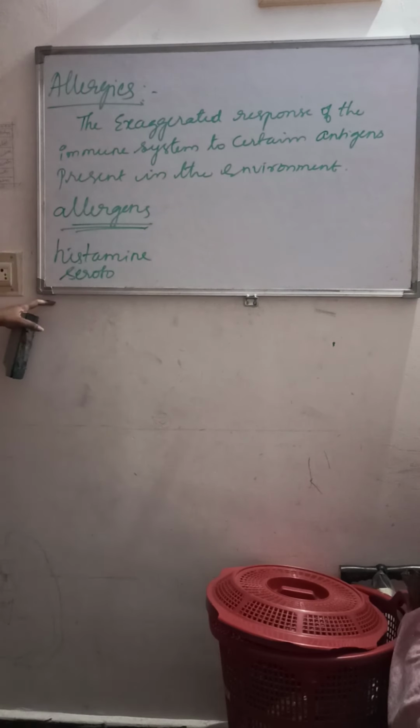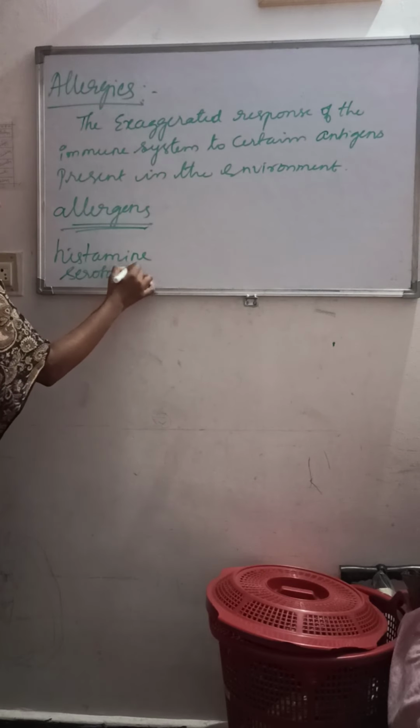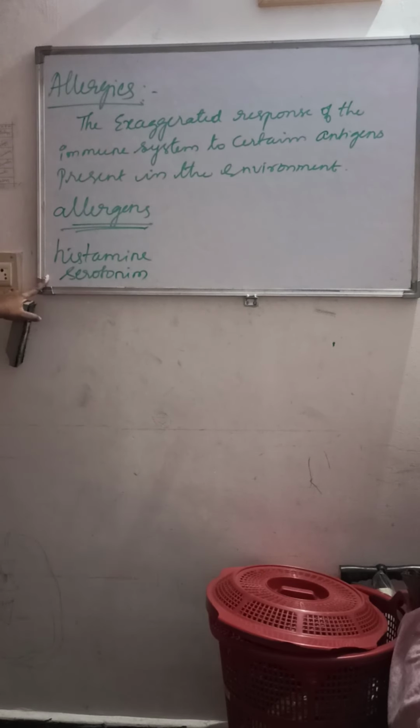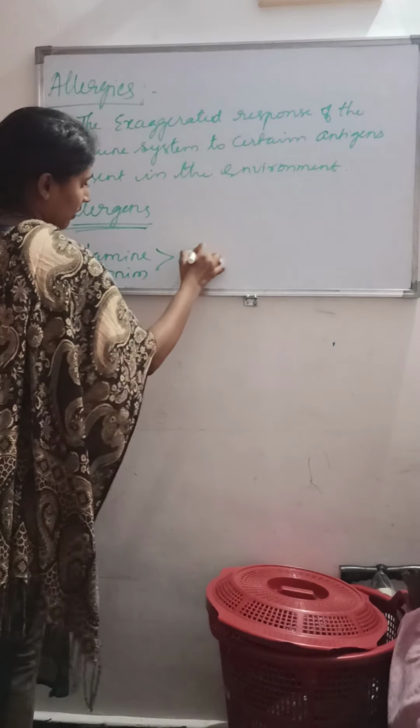This allergy is caused due to the release of the chemicals histamine and serotonin from where? The mast cells.